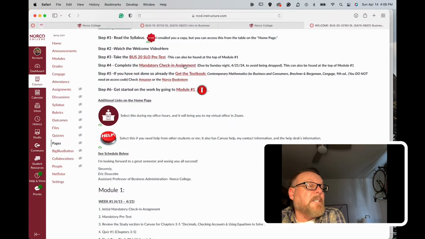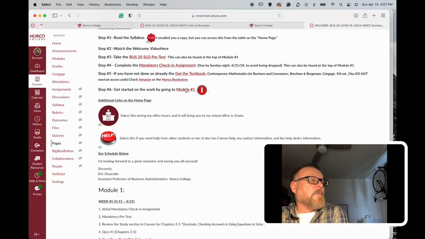Here's another link to get the textbook. If you want to get a hard copy of the textbook and you don't like using an ebook, you can also go to Amazon as well as the Norco College bookstore and purchase the book, but do not purchase an access code. You're not going to need it. You'll have the book. That's all you need.